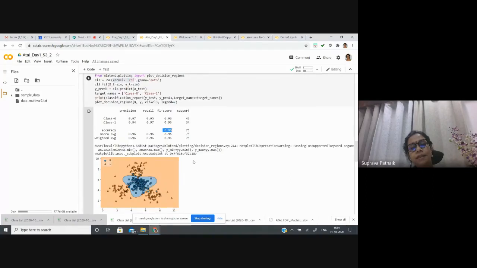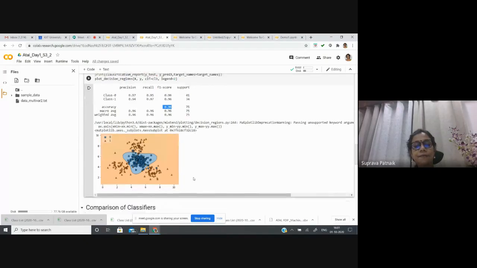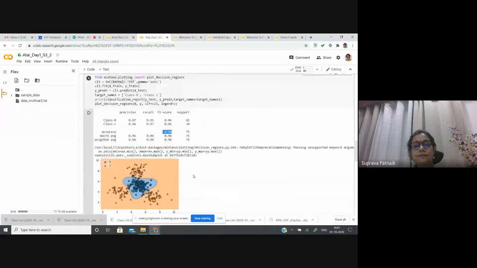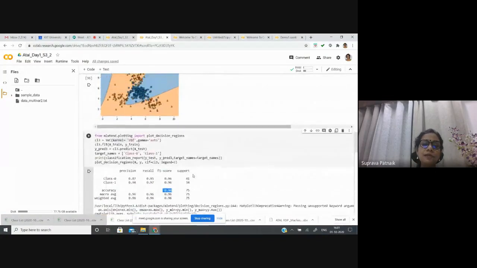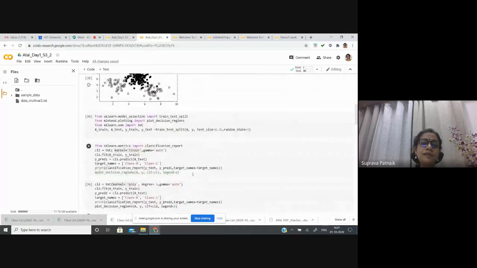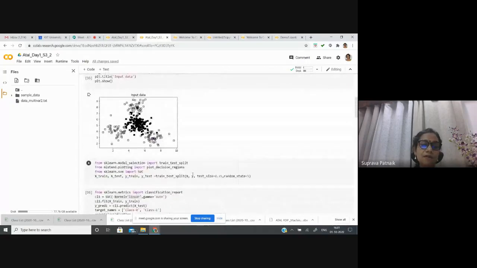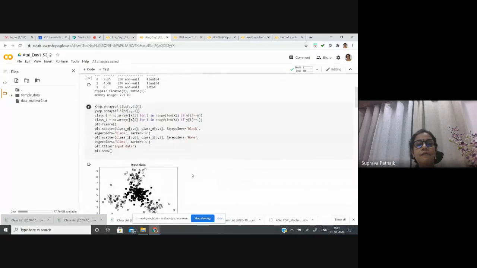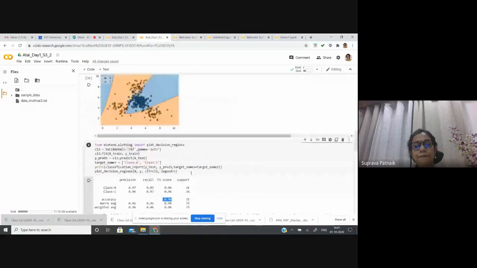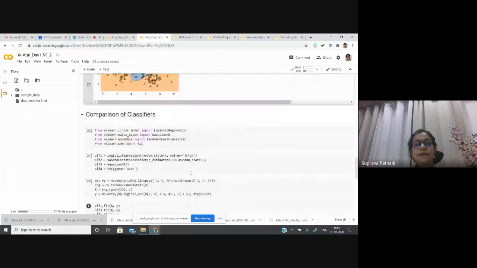With polynomial it went up to 89%. Now I am seeing 96% accuracy. This shows how useful the kernel function is. Selection of the right kernel function can improve the performance of a model, particularly for support vector classifiers.